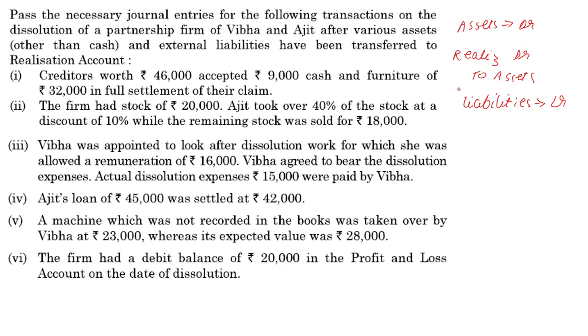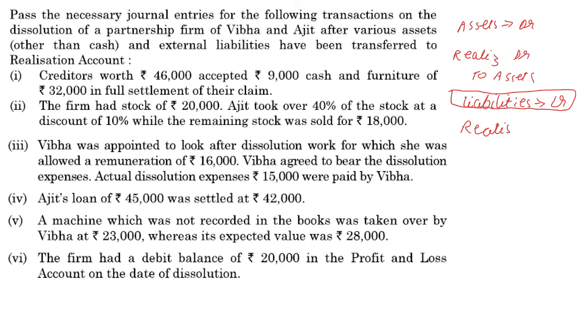And therefore, when you're transferring liabilities, the realization account is going to end up getting credited.